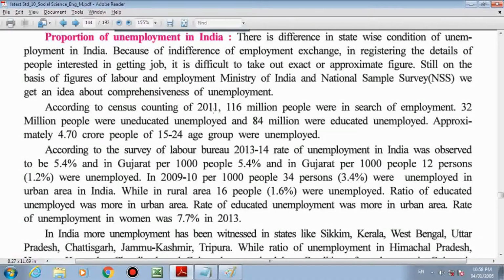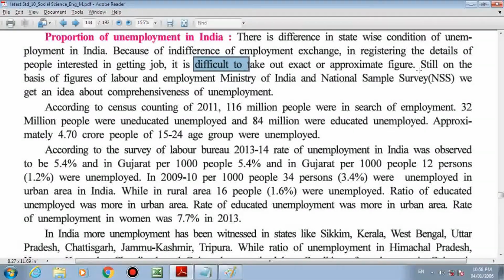Next, proportion of unemployment in India. Now, what is the situation of our country? So much numerical data is there. As I told you in my previous lecture, we have to remember them. There is a difference in the state-wise condition of unemployment in India. Different states have different ratios of unemployment. Because of indifference of employment exchange in registering the details of the people interested in getting a job, it is difficult to take out the exact and approximate figure. You will not get an exact number because not all people are registered in the employment exchange.